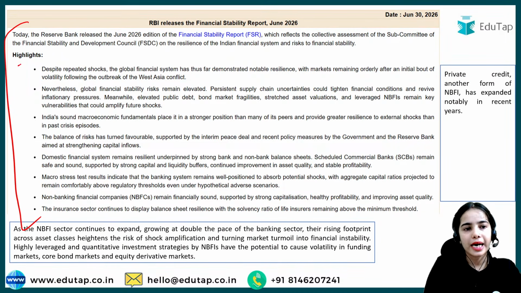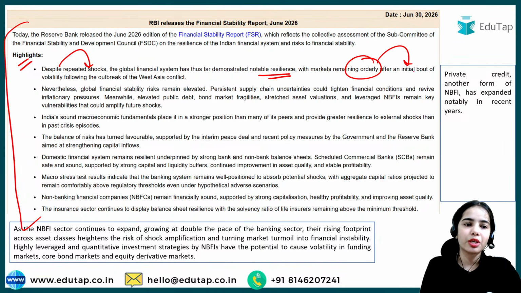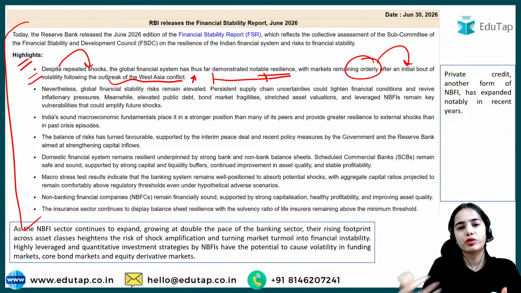Now this is the final part. This was given in the highlights in the Financial Stability Report: despite repeated shocks, the global financial system has thus far demonstrated notable resilience, with markets remaining orderly after an initial bout of volatility followed by the outbreak of the West Asia crisis. Such a statement can come, and then you will have to inform about that.